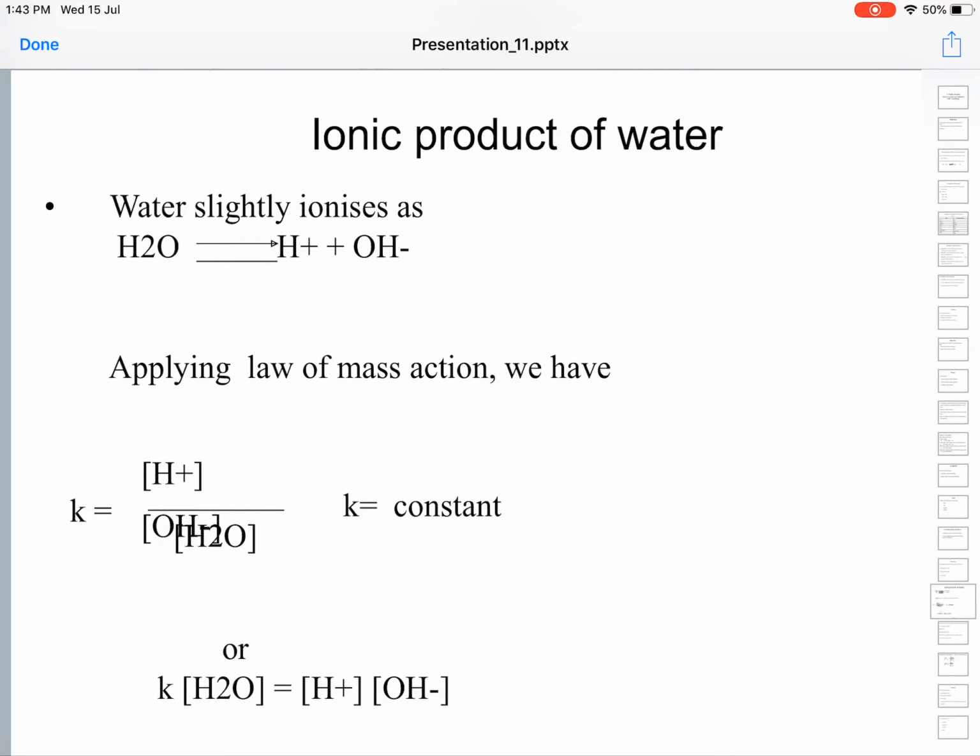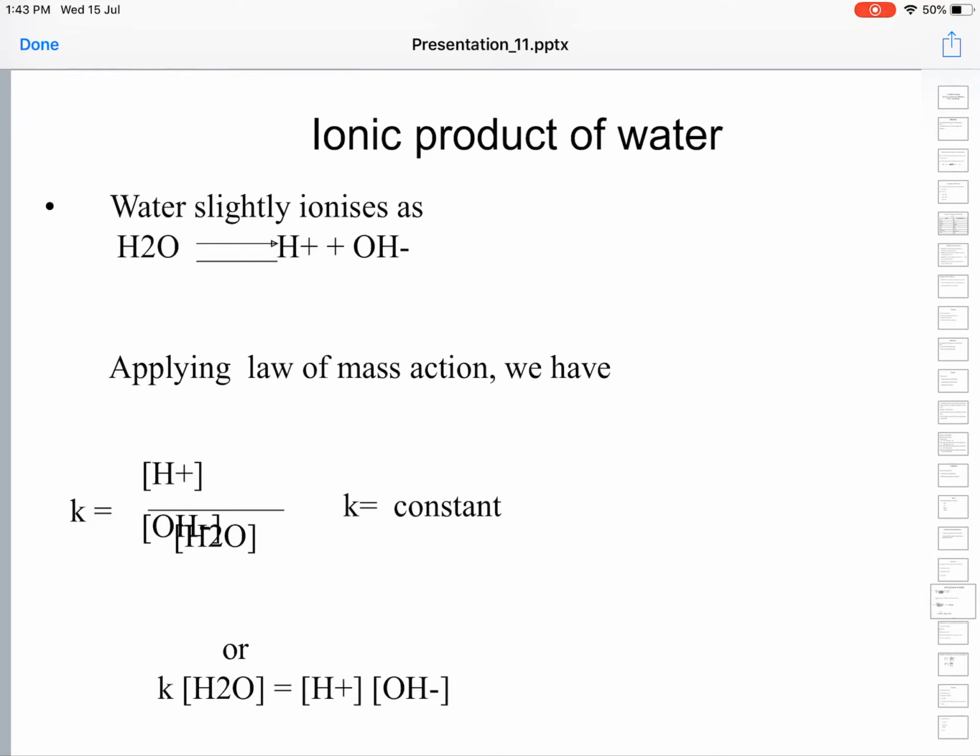Water ionizes as H plus and OH minus. Water is a very weak acid. It ionizes to a very little extent. Applying the law of mass action, for any equilibrium we can apply the law of mass action. Here also we can apply the law of mass action. When we apply it, K is the equilibrium constant.